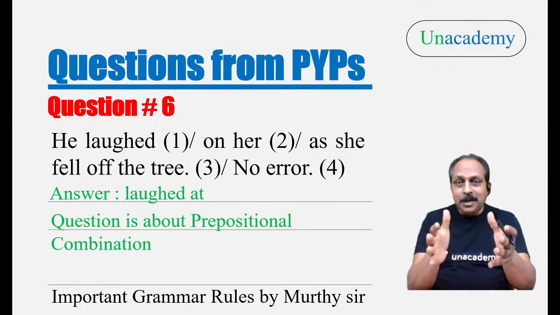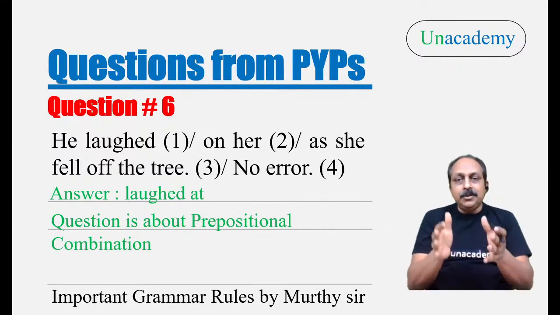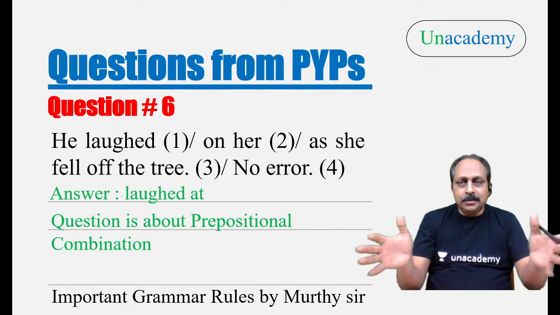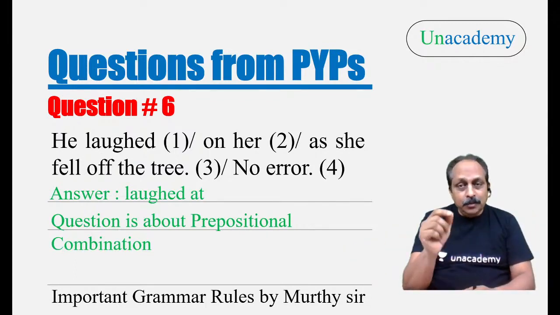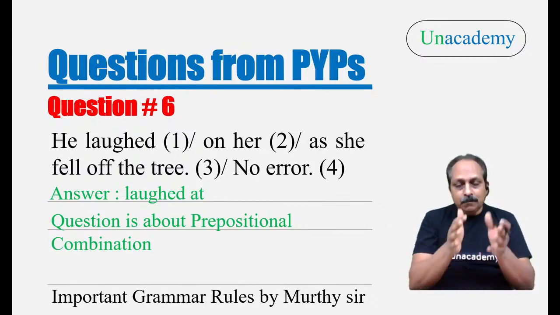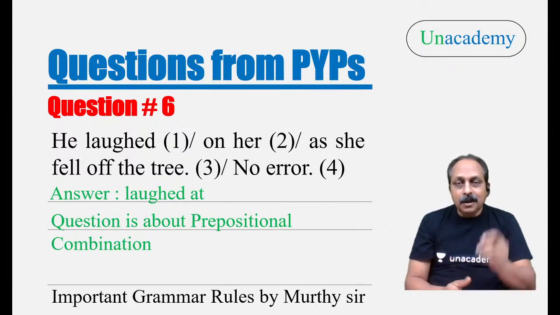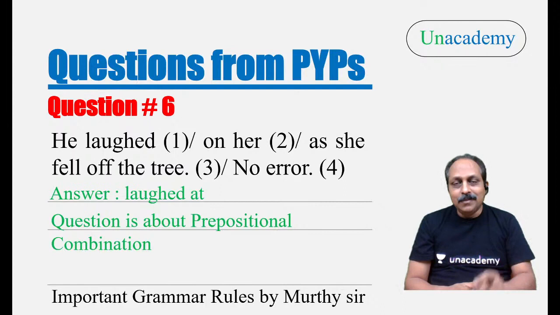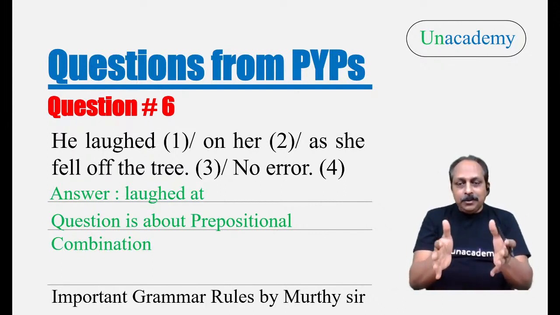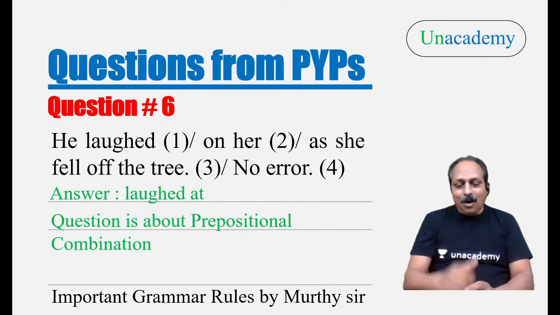And I'm not trying to scare you people. I'm only here to tell you the facts and figures. Prepositional combinations are thousands in number. You'll be surprised and shocked to know that Oxford University Press has published two books, volume 1 and volume 2, about prepositional combinations. Volume 1, 15,000. Volume 2, 15,000. Now, what is the total number? Prepositional combinations, an important topic from the exam point of view: 30,000.